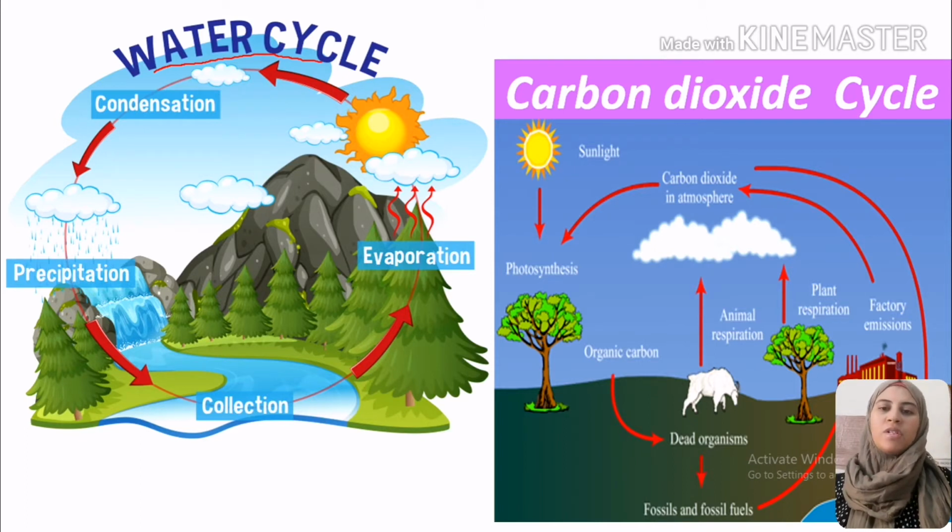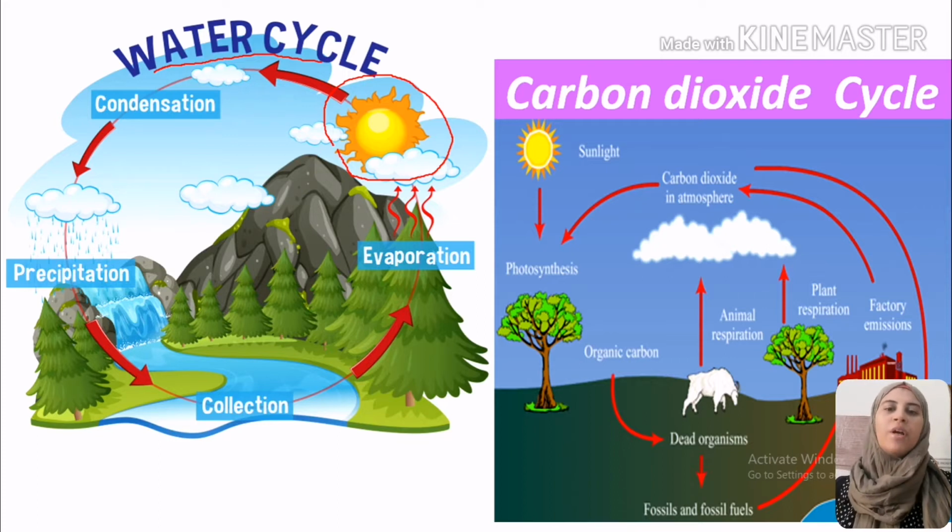In the case of the water cycle, we start our cycle from the sunlight. At first, all of us know that the sunlight is the main source of energy on our Earth, and it is one of the most important renewable sources of energy.